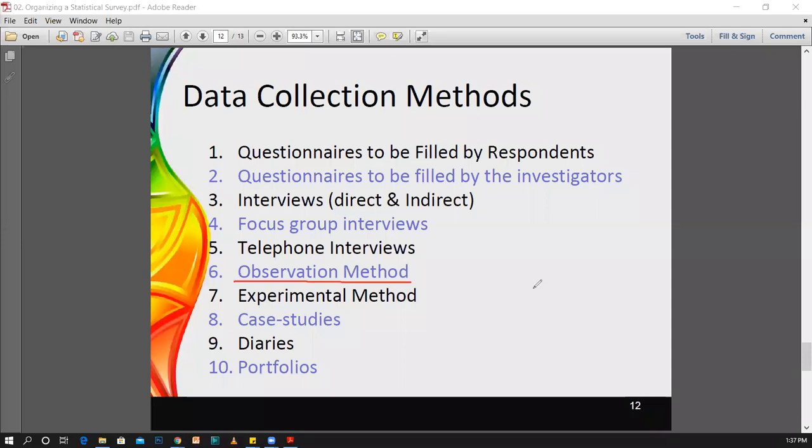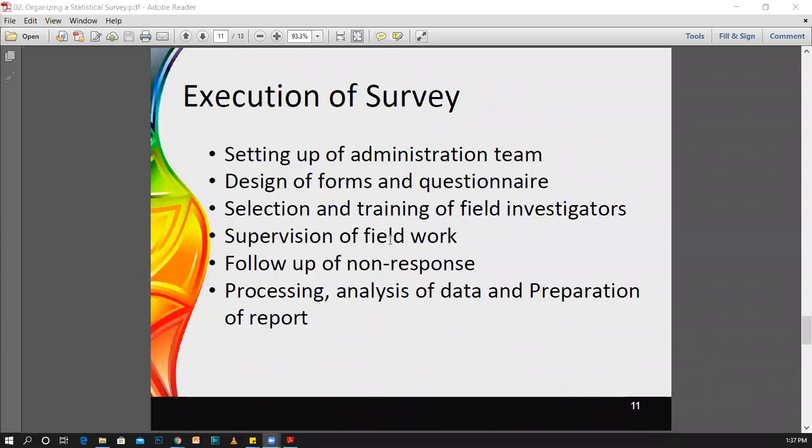And now we will see about the execution of a survey. When you are going to execute a survey, starting from the planning until you prepare your report, you have to properly execute your survey. First of all, you have to set up an administration team. This is one of the very important things.